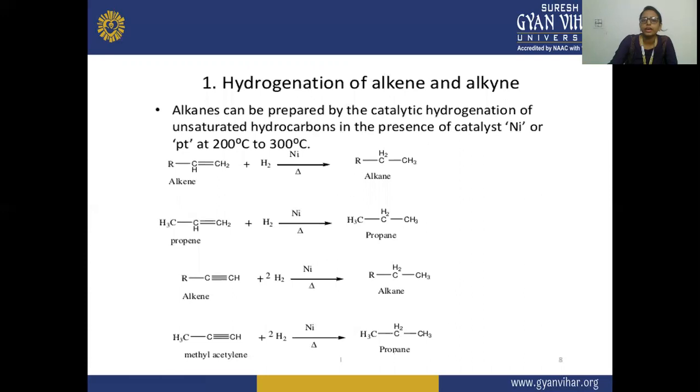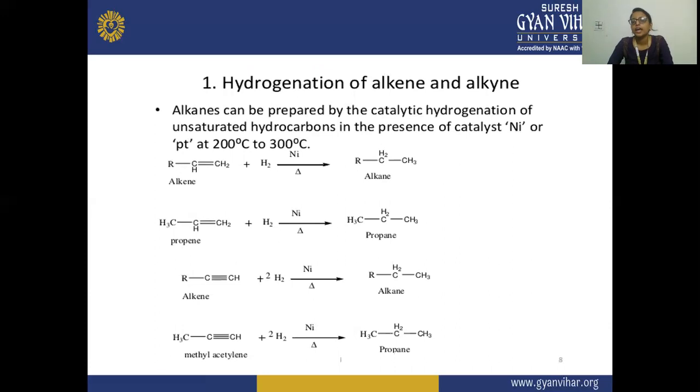So the first reaction is hydrogenation of alkene and alkyne. In this, you can see that alkane can be prepared by catalytic hydrogenation of unsaturated hydrocarbon in the presence of catalyst nickel or platinum at 200 to 300 degrees centigrade.